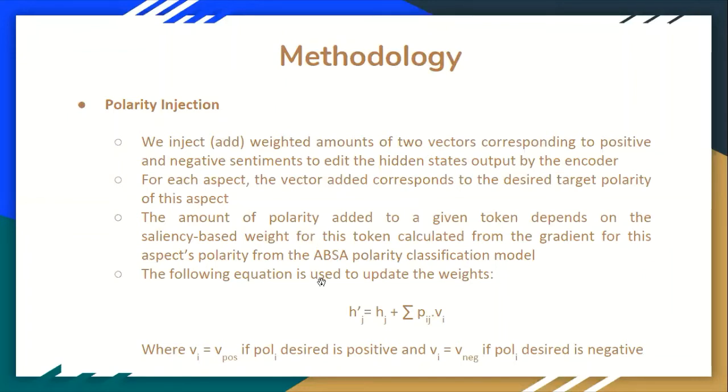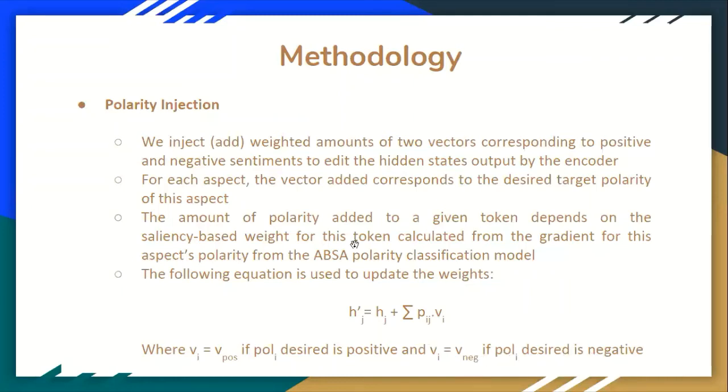And we use the following equation to update the weights of the hidden representation. The hidden representation that is produced by the BERT is added to the Pij and Pi, and here V positive is used if the polarity is positive, and V negative if the polarity is negative.